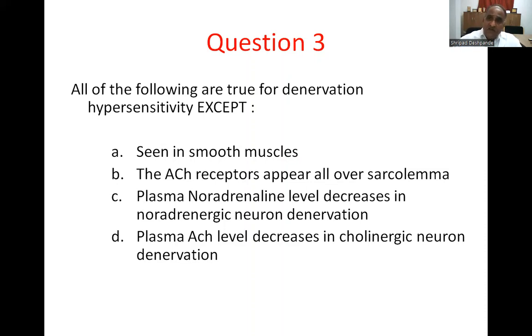This is a controversial question because this information is not available in Ganong or Guyton. I searched even in Samson Wright and Kandel's textbook of neuroscience. Only after making a thorough search, I could figure out some part of it has been mentioned in G.K. Pal's textbook of physiology.